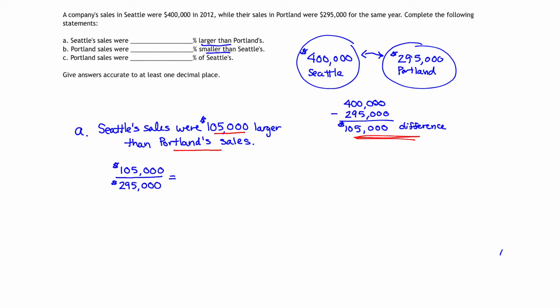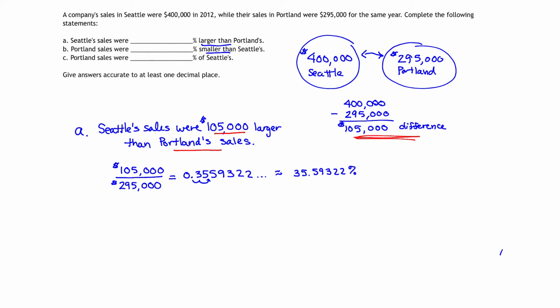Pulling out our calculator, we divide 105,000 divided by 295,000. And that gives us the decimal approximately 0.3559322, etc. Converting to the percent gives us approximately 35.59322%.